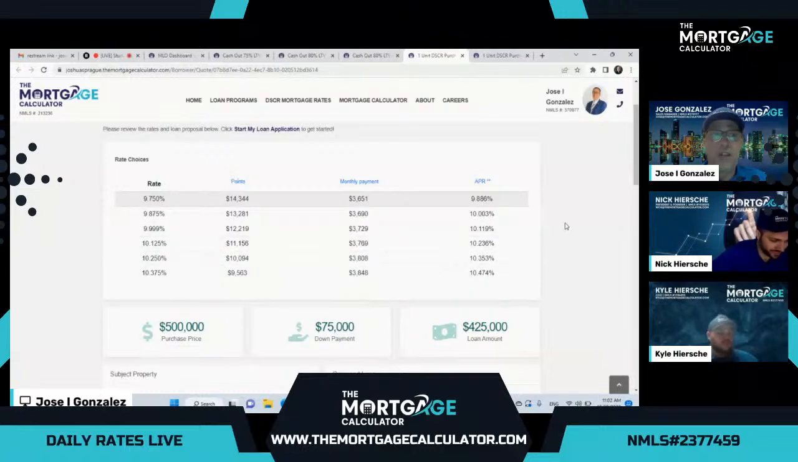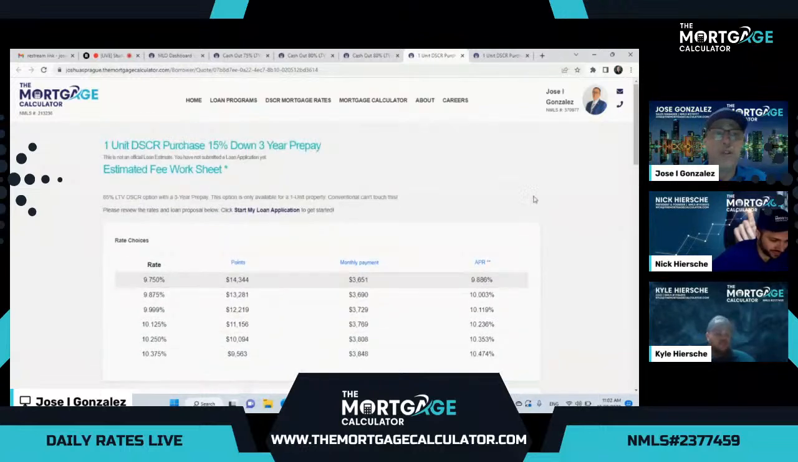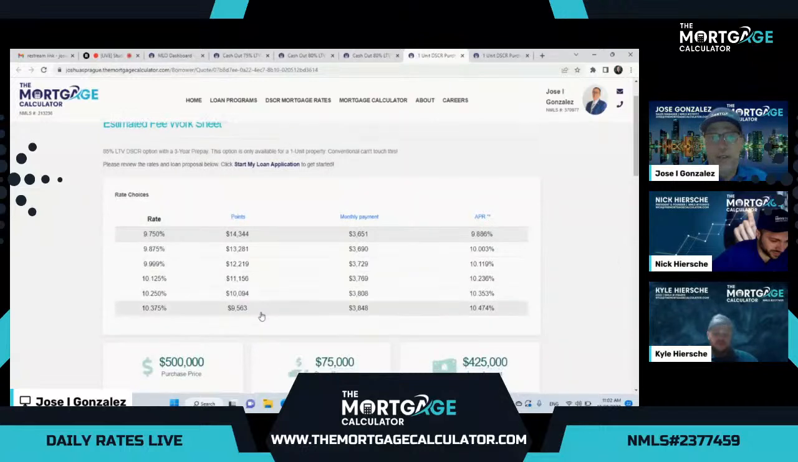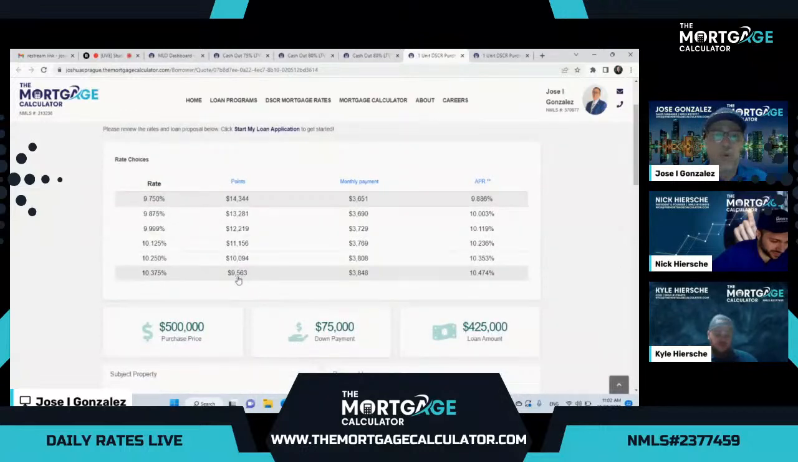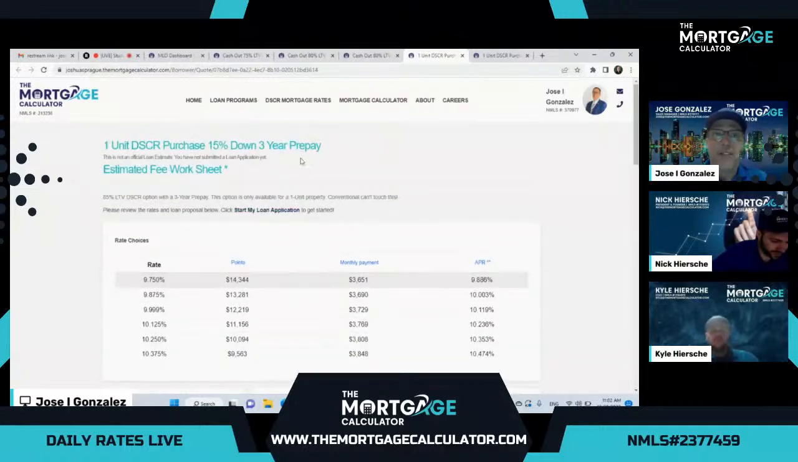So this is 400, and what's my loan amount here? Four and change. So definitely you're looking at, I believe it was 2.25 points down here, and then working its way up to like 3 point something points at the max level at a 9.75. This is with a 3 year prepay.